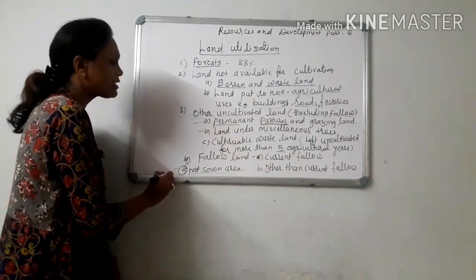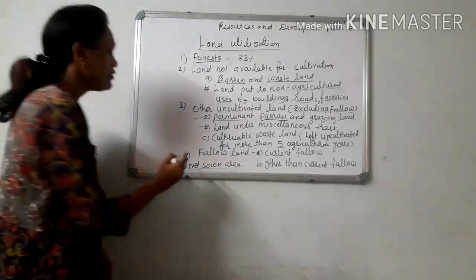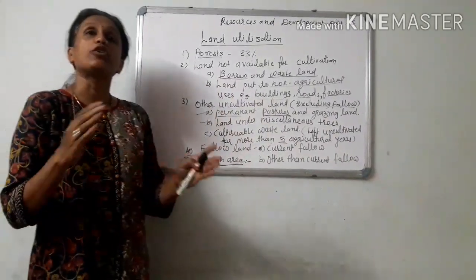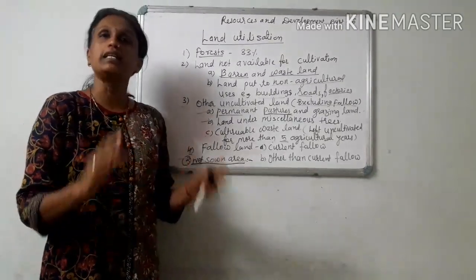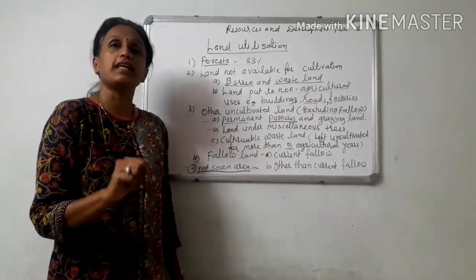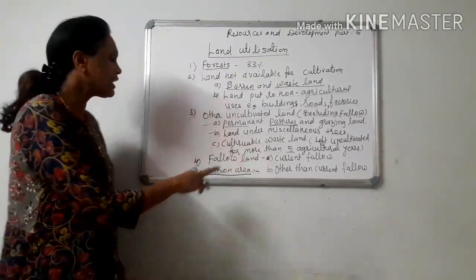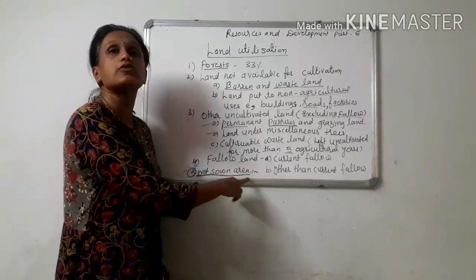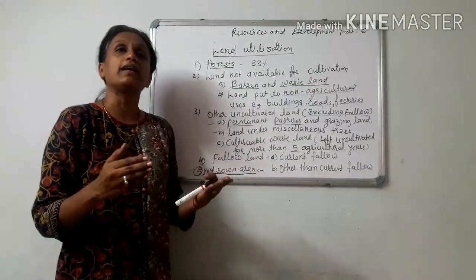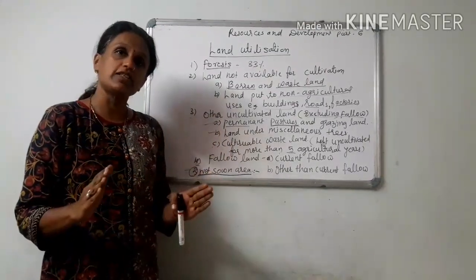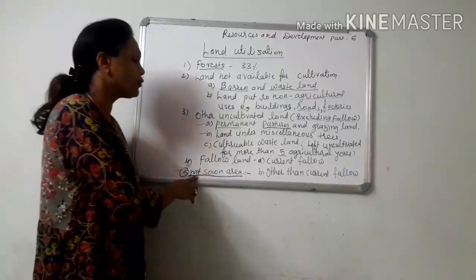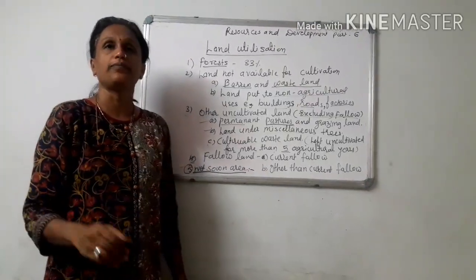And then at last, net sown area. The exact percent of land that is utilized in this agriculture year for sowing seeds is known as net sown area. Means in this year, whatever percentage of land you brought under cultivation is known as net sown area. Thank you.